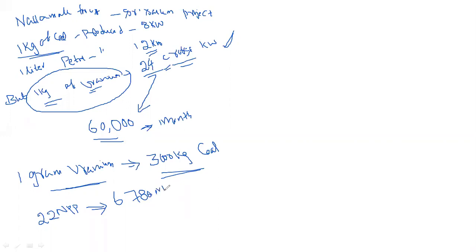But research is going on in the Nallamala forest. They found that uranium is available there.